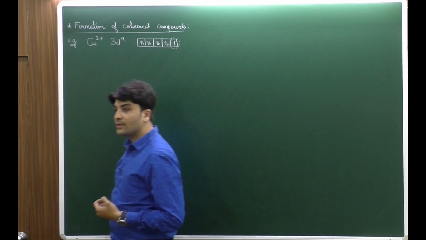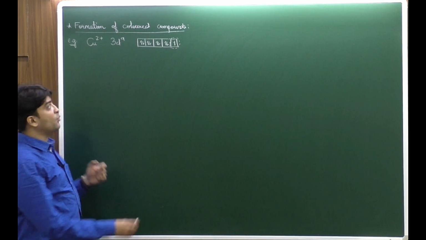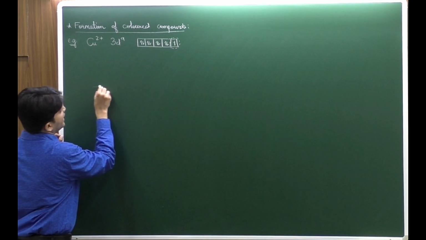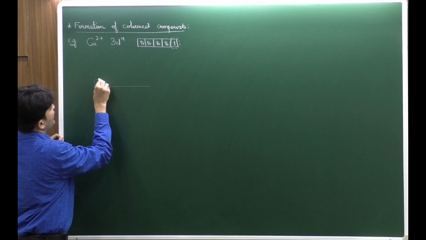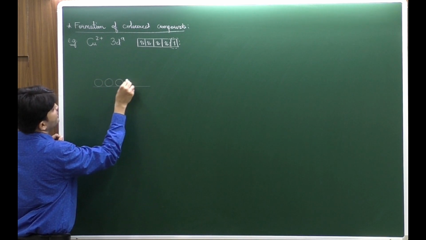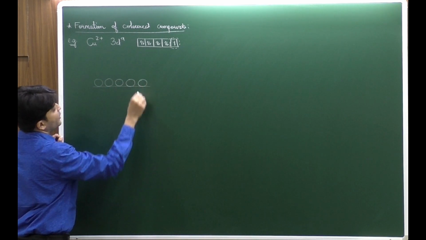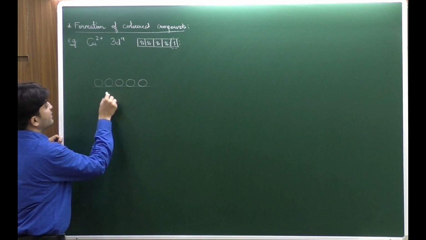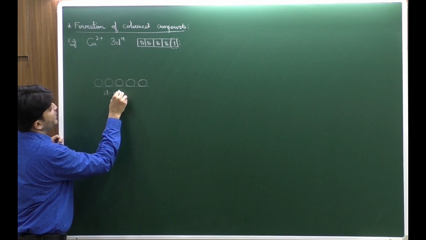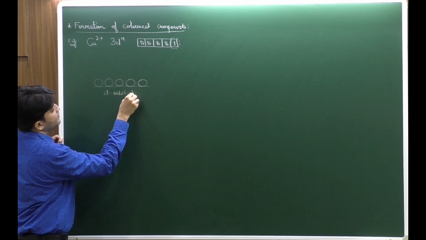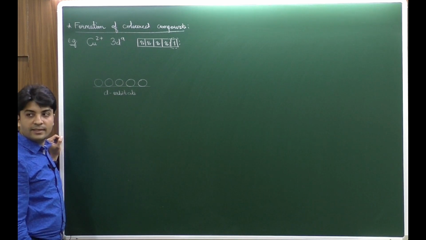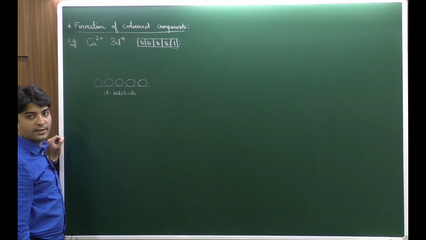Now what happens when the color is being acquired? First of all, we have the d orbitals. 5d orbitals, dxy, dyz, dzx, dx²−y² and dz². These are d orbitals which will be degenerate, meaning of the equal energy. Degenerate means of the equal energy.